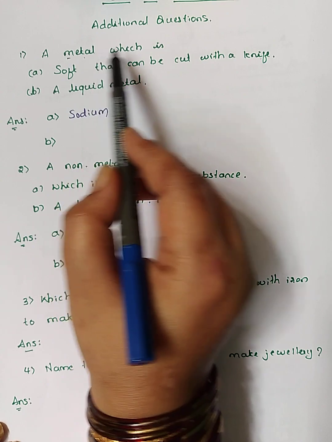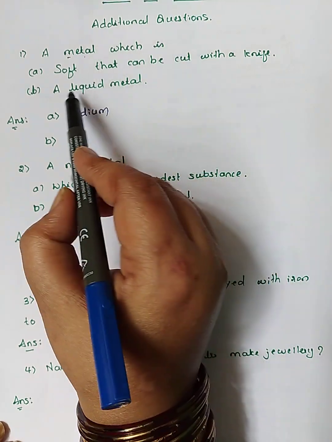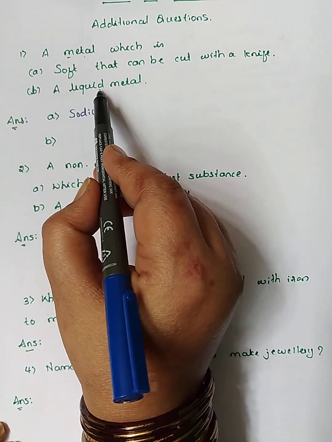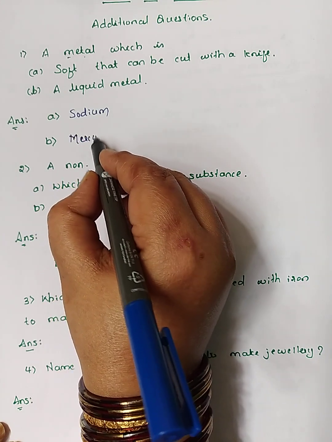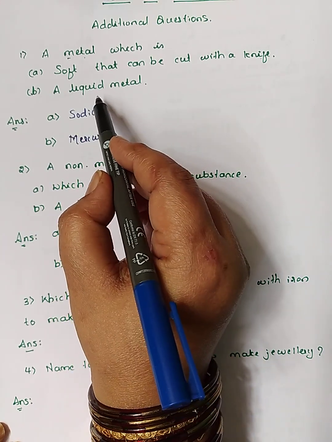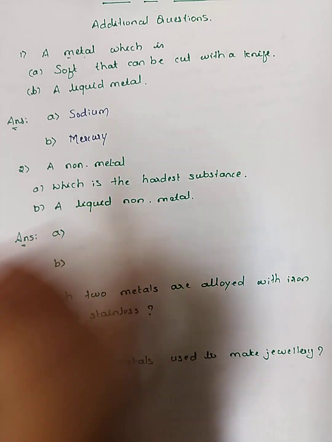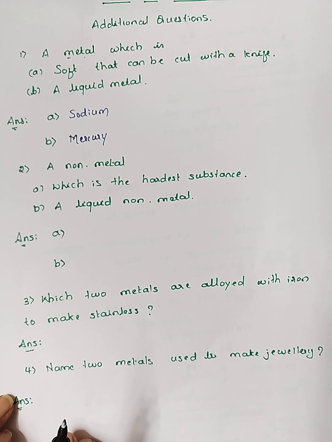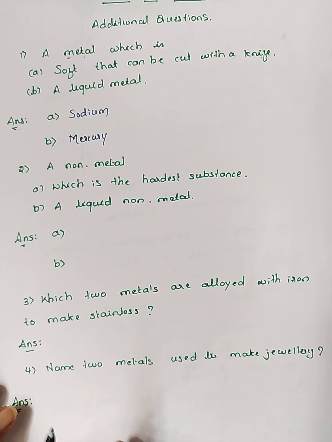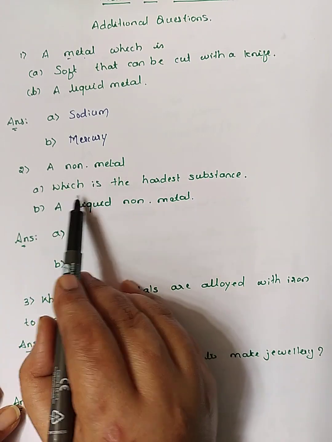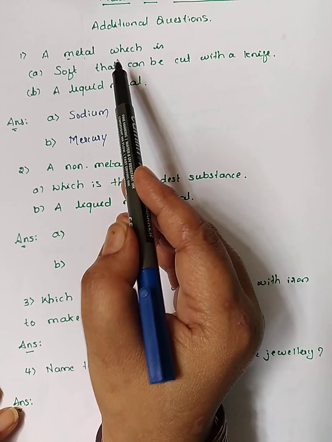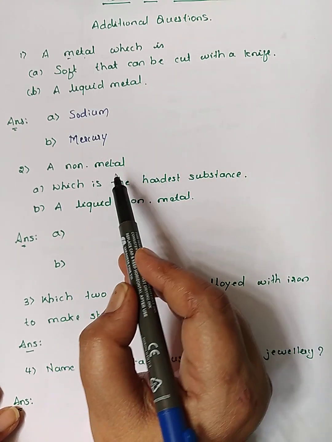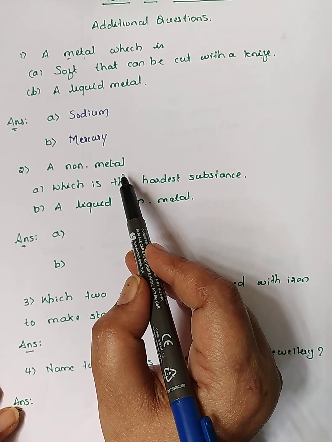Actually the metals are all solids. But here the metal which is liquid means it is mercury. Mercury is the only metal which is in the liquid form, that is used in the thermometers. And next one is a non-metal which is the hardest substance. Metals are hard substances and non-metals are actually soft in nature.